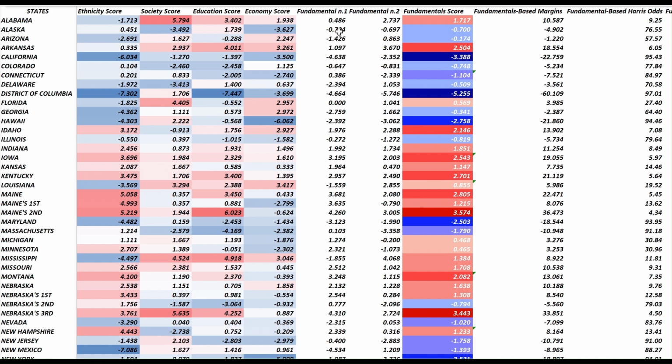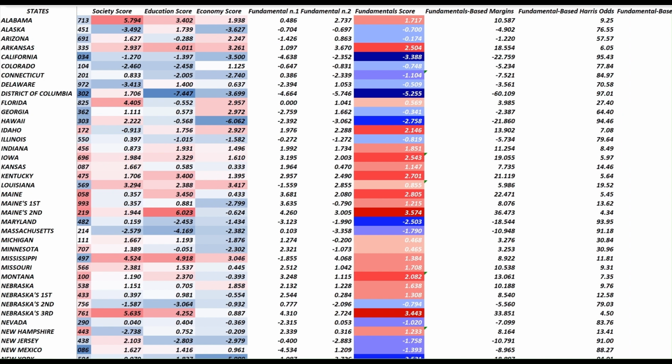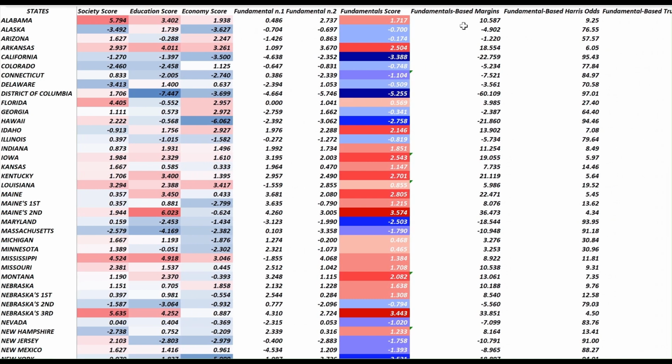And it returns fundamental number 1 and fundamental number 2. Fundamental number 1 is a combination of ethnicity and society score. They are more close together. And fundamental number 2 is a combination of education score and economic score. It then returns a fundamental score, fundamental-based margins, and fundamental-based odds of victory for each candidate.